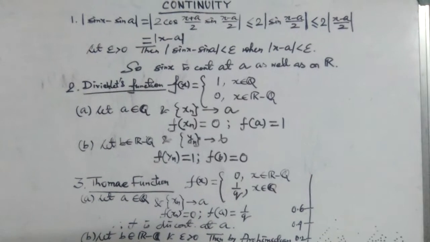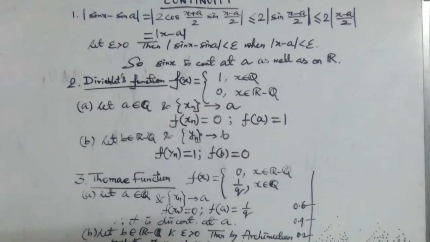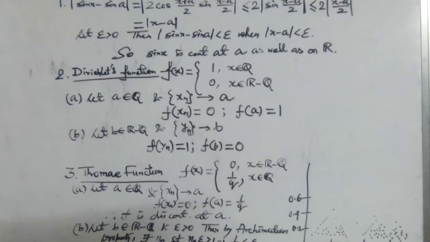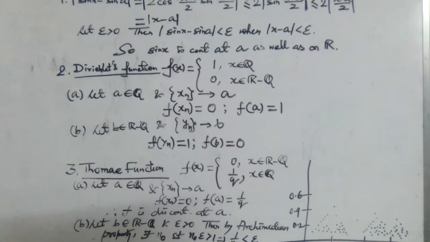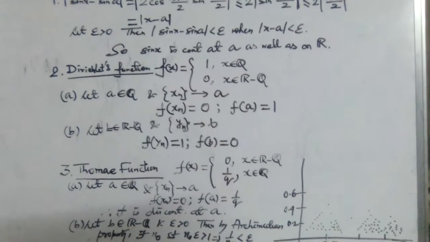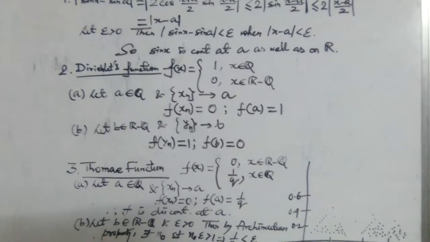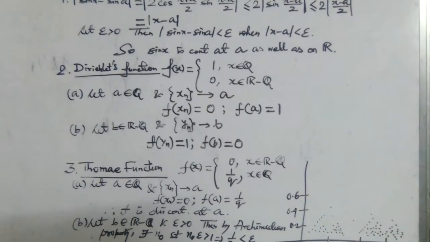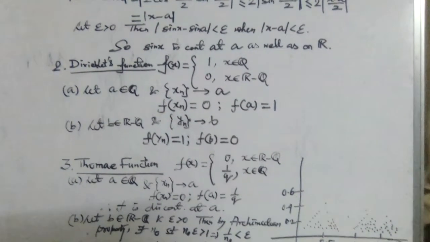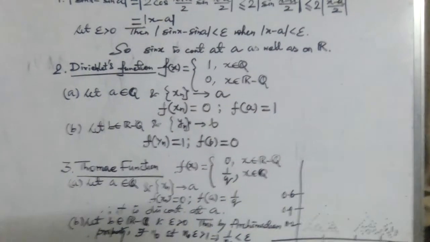First of all, let us consider a rational number a, and x n a sequence of irrational numbers which converges to a. So we are taking a sequence of irrationals converging to a rational. By the definition, f of x n will be 0 because x n is a sequence of irrationals. But a is rational, so f of a is 1.